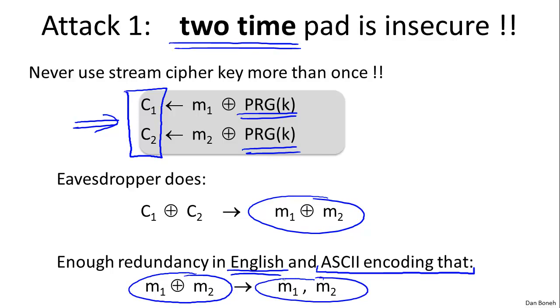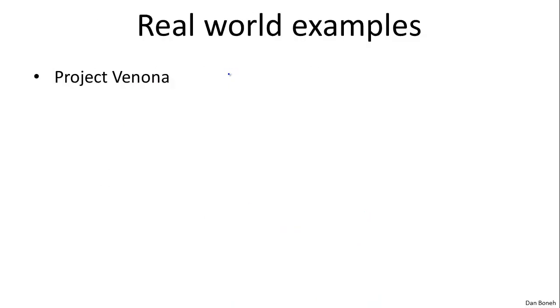The thing to remember here is if you ever use the same pad to encrypt multiple messages, an attacker who intercepts the resulting ciphertexts can recover the original plaintexts without too much work. So the stream cipher key or the one-time pad key should never, ever, ever, ever be used more than once. Let's look at some examples where this comes up in practice. It's a very common mistake to use a stream cipher key or a one-time pad key more than once, and let me show you some examples so you know to avoid these mistakes when you build your own systems.